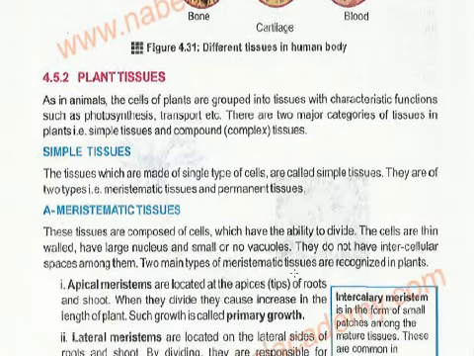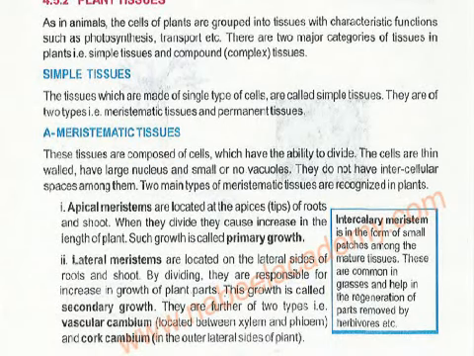Now come towards the plant tissue. In the same way as animals have tissues, the plants also have tissues, and these tissues are meristematic tissues. So plants have two types of tissues. Okay, number one is the simple tissues, and number two are the compound tissues or the complex tissues.